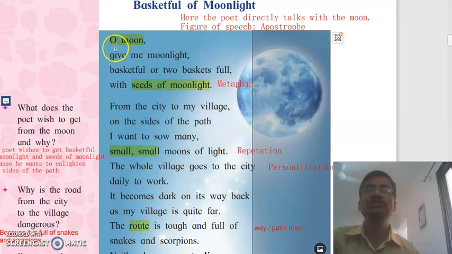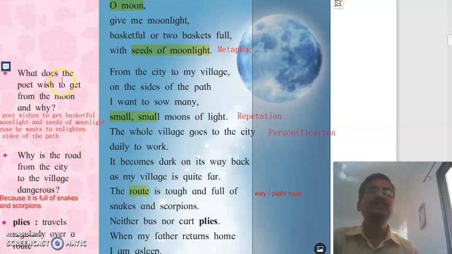So, the small boy says to the moon, give me moonlight, basketful or 2 baskets full, with seeds of moonlight. So, from this stanza, we can understand the poet needs moonlight. How much moonlight? Basket full or 2 baskets full. And he wants to get seeds of moonlight. So this is metaphor.